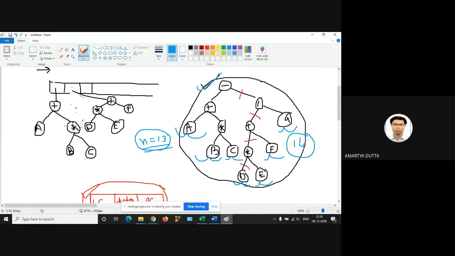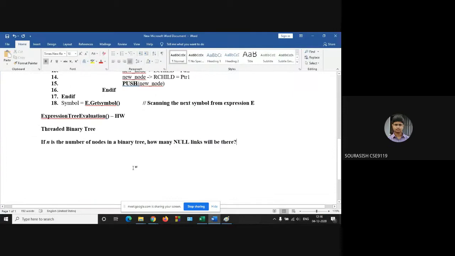Total number of links. If n is the number of nodes in a binary tree, how many null links will be there?